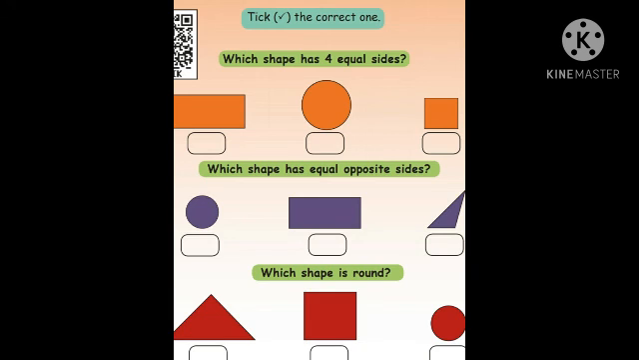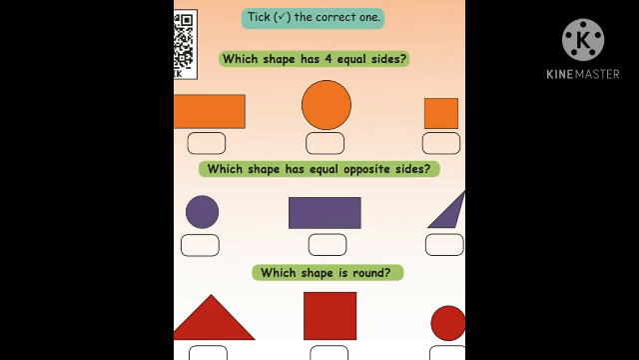Which shapes has equal opposite sides? We have already learned which is opposite sides picture. Rectangle picture. The first picture, circle. The second picture looks like four sides. Any same sides? No. Opposite sides are same. The third picture,